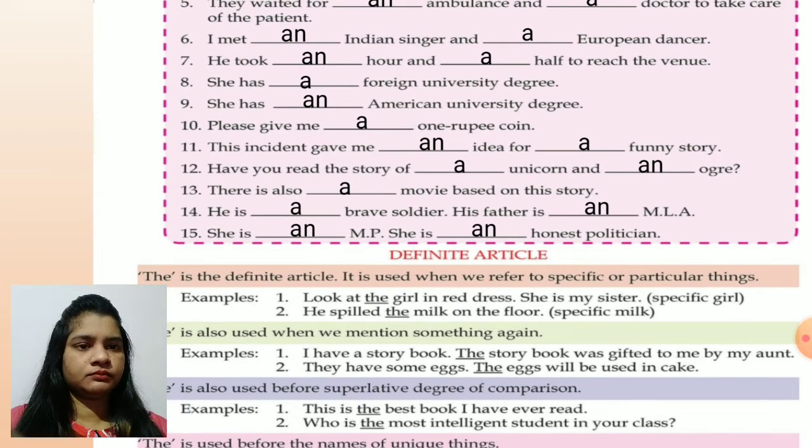Number 2. They have some eggs. The eggs will be used in the cake. First time we were talking about some eggs, but the second time we were talking about the same eggs to be used.